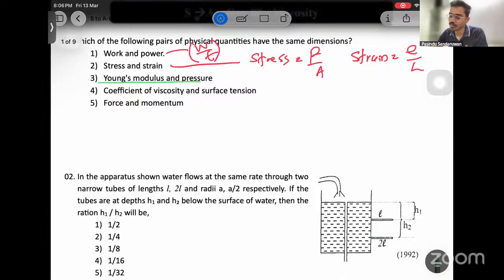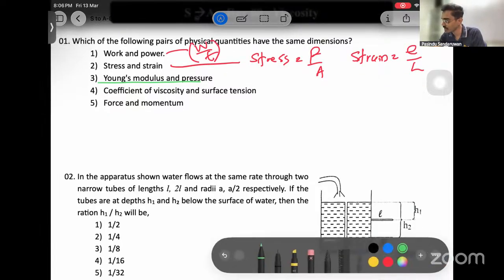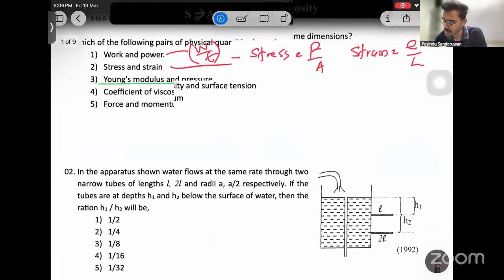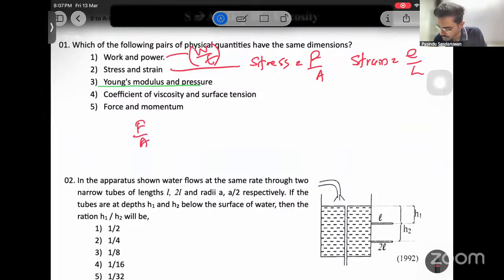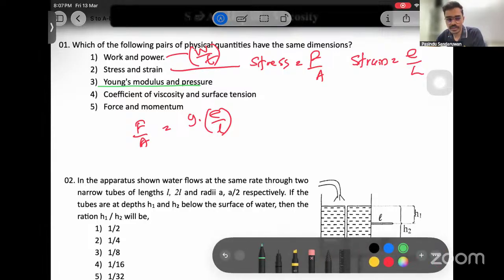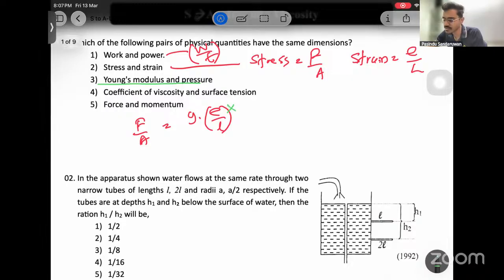Any modulus has the same dimensions as pressure, because let me write the equation of Young's modulus. F over A equals Y times e over L. The e over L is a strain, and strain is dimensionless. So the dimensions of Y are equal to the dimensions of F over A, which is the dimensions of stress. Stress means pressure.